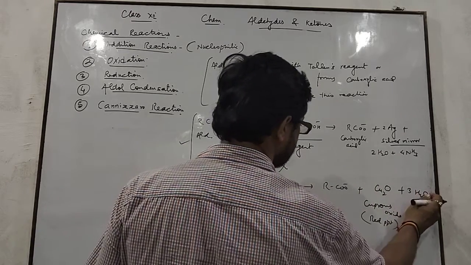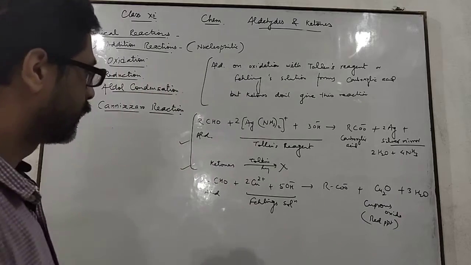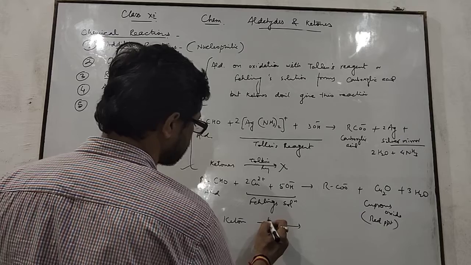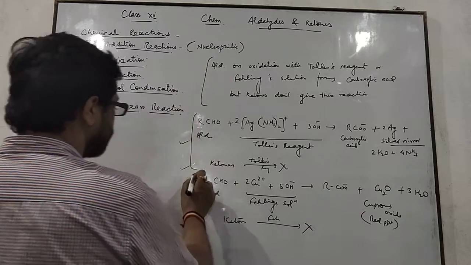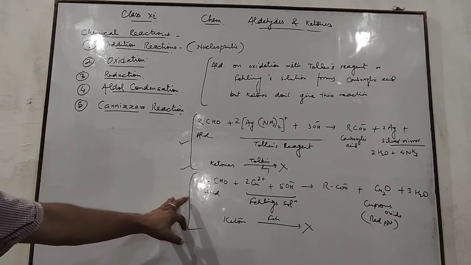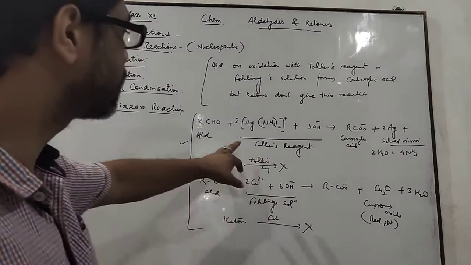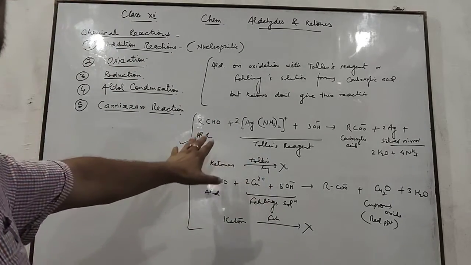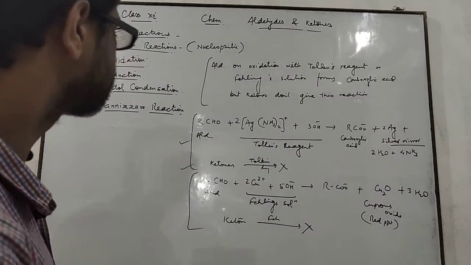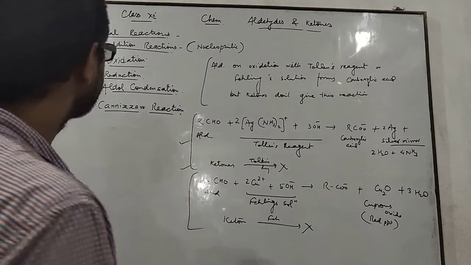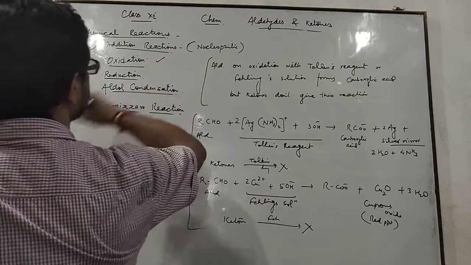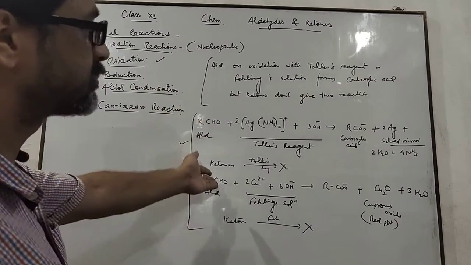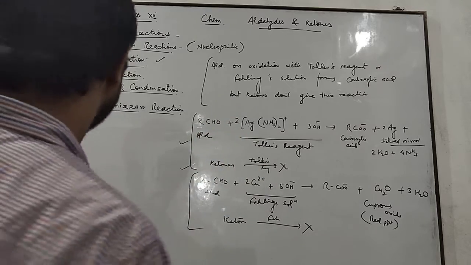Ketones do not reduce Fehling's solution. Means by using Fehling's solution or by using Tollens reagent, by these two reactions we can differentiate aldehydes from ketones. Okay, these are all the oxidation reactions given by aldehydes and ketones, and these are the two reactions which are shown only by aldehydes, not by ketones. Okay,